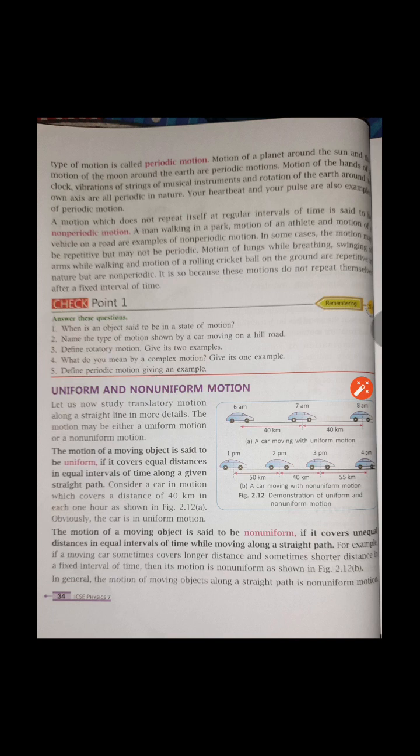Next is non-periodic motion. A motion which does not repeat itself at regular intervals of time is said to be non-periodic motion. Suppose a man walking in the park, or an athlete who is running, or a cricket ball that is hitting the ground. These are examples of non-periodic motion because every time they are not happening at the same speed or in the same way.